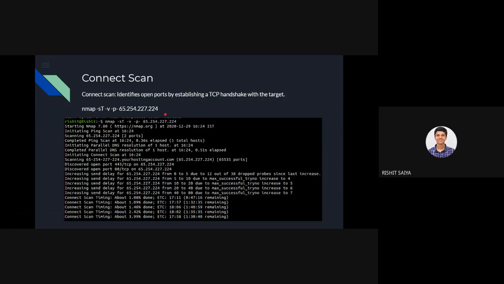I would like to focus on what these flags mean, because your search can be optimized. If I just do an nmap on my complete domain, it takes a lot of time to search. Even these searches take relatively more time than other phases.